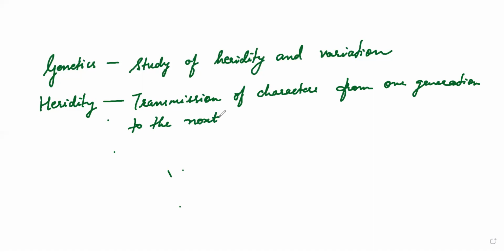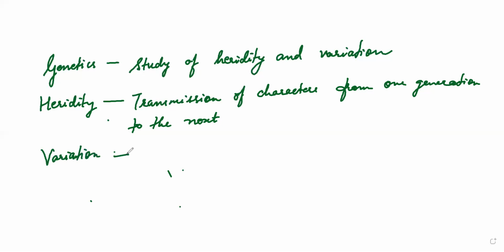Even though some of the characteristics are transferred from one generation to another, there may still be some differences. It's not necessary that the children have the same characteristics as the parents. We see this as variation. Now, what is variation?